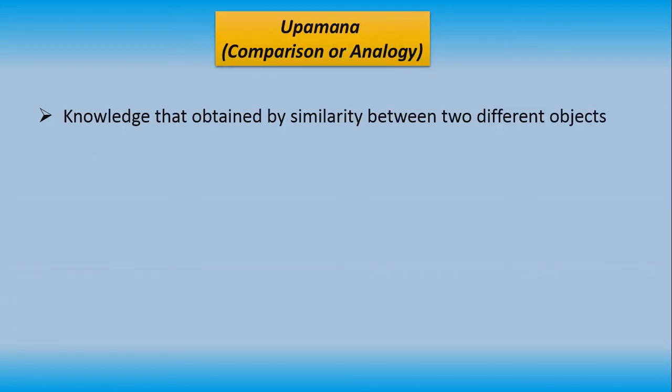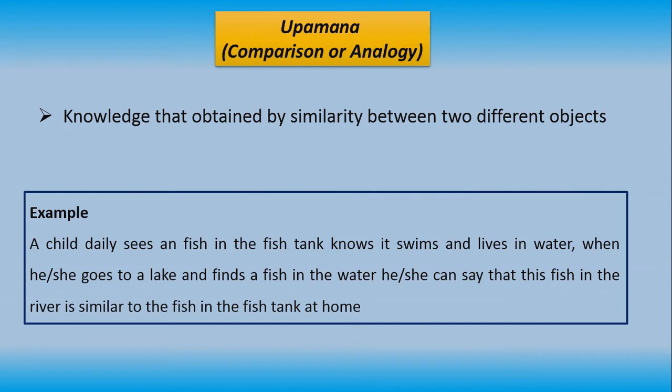Next is Upamana, which is comparison or analogy. This kind of knowledge is acquired by perception of similarity between 2 different objects of knowledge. It is different from mere perception and inference, and it is based on comparison. For example, a child daily sees a fish in the fish tank and knows it swims and lives in water. When he or she goes to a lake and finds a fish in the water, he or she can say that this fish in the river is similar to the fish in the fish tank at home. So he is comparing both, and hence he gets knowledge. This is known as Upamana.